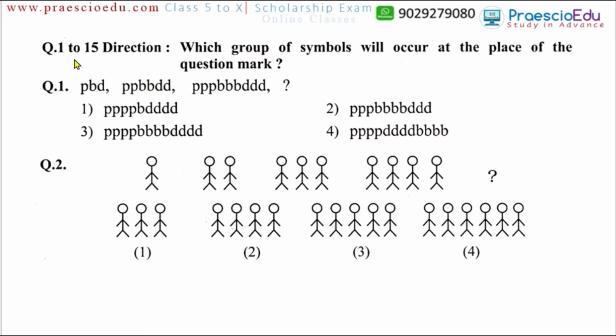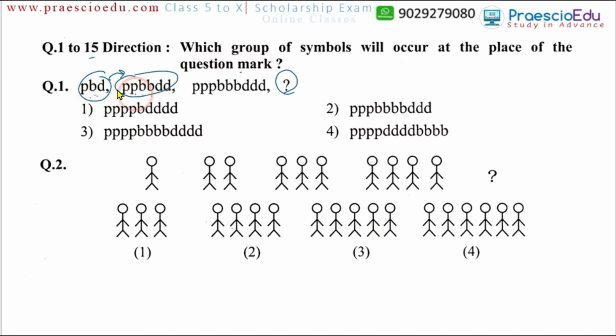There are a total of 15 questions, and there is a common direction: which group of symbols occurs at the place of the question mark? There is always a question mark at the end, and some terms are given, separated with commas. Every term has some symbols, and from the first term to the next term, the symbols are increasing or decreasing.